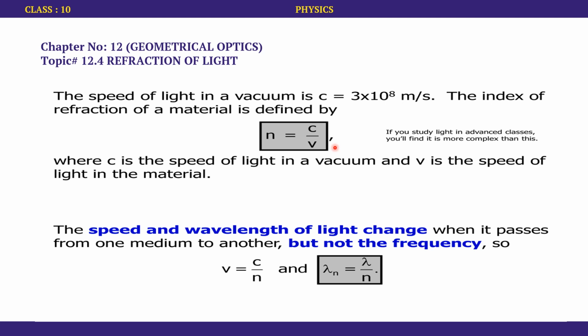Here c, as already discussed, is 3 into 10 to the power 8 meters per second, and v will be the speed of light in that particular material for which we are supposed to find the refractive index. Whenever we have one unknown and two knowns, we can use this equation to find the third unknown.